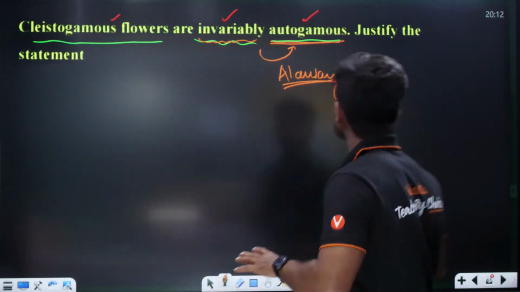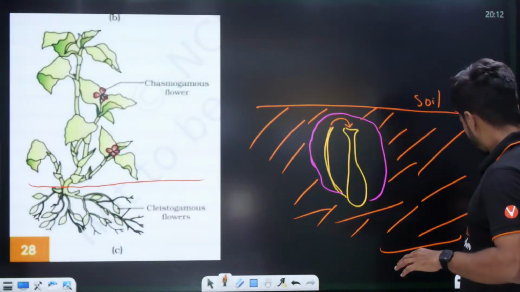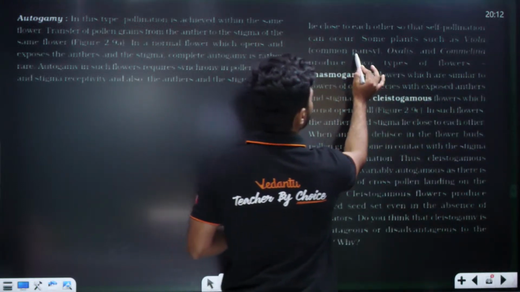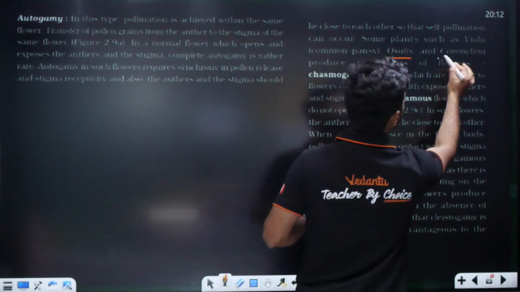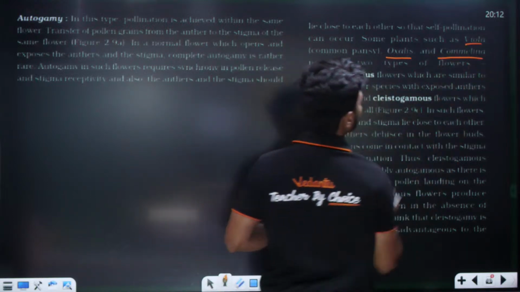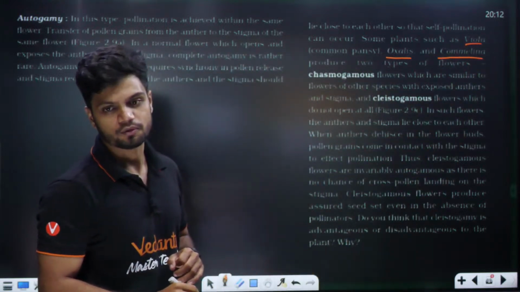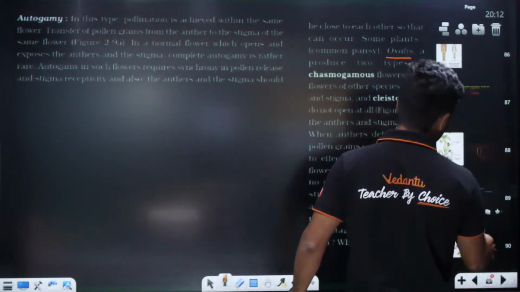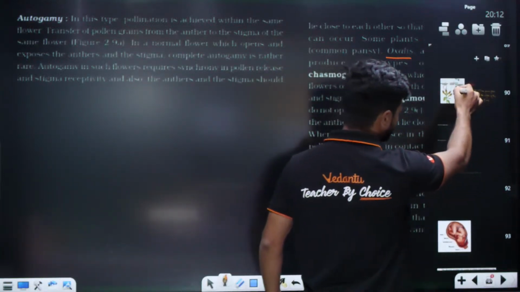Okay. Students, they will ask you for examples. Examples: Oxalis, Commelina, as well as Viola. Three different examples are given here in your NCERT. So with that, your class for today is over.